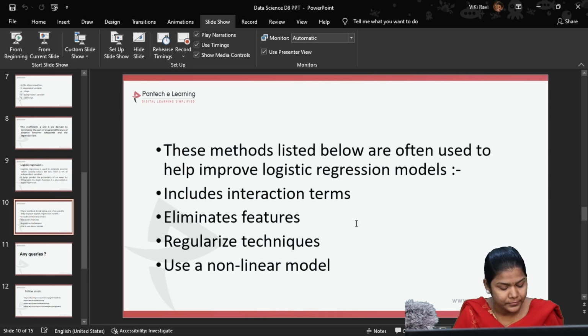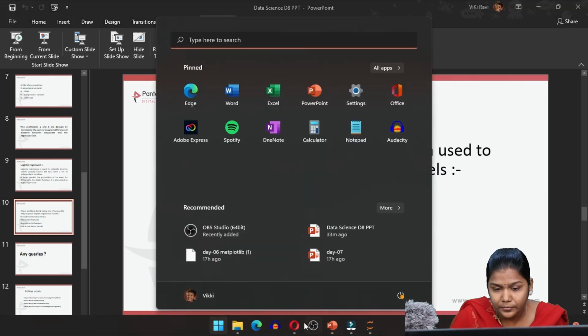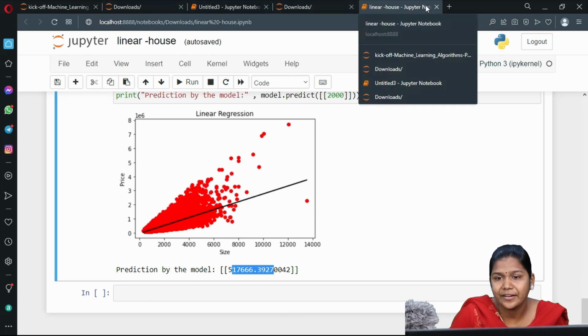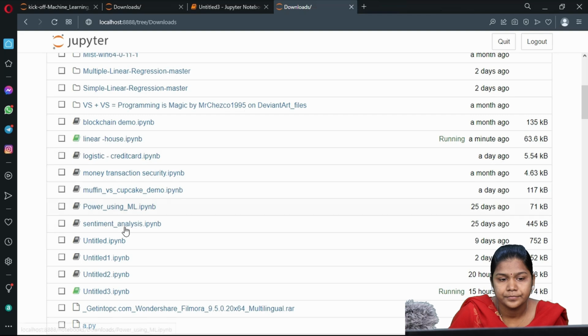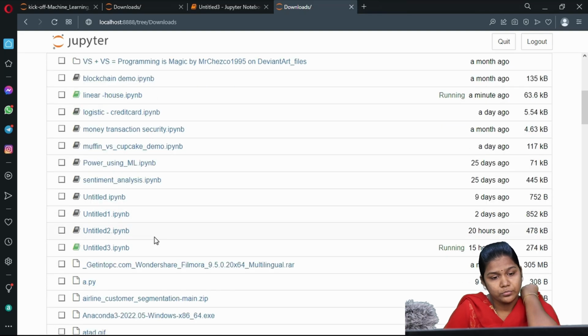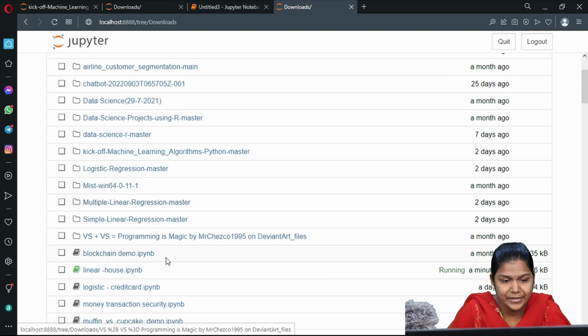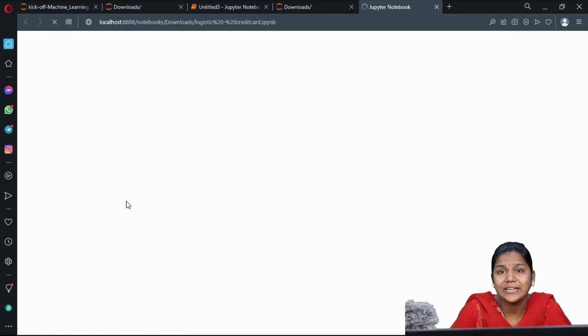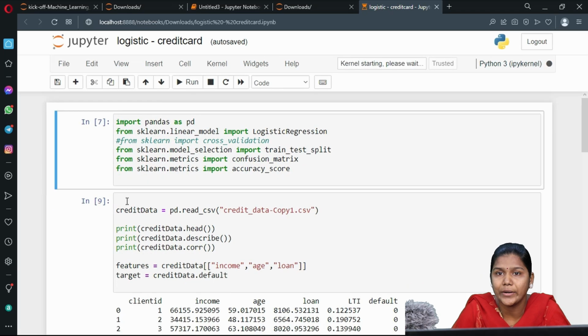Okay, fine. Let us go back to the Jupyter notebook. So this is over for linear regression. Now we will do the logistic regression implementation. I hope everyone is understanding. .ipynb represents your coding file. Okay, fine. So now we are going to work with credit card information.